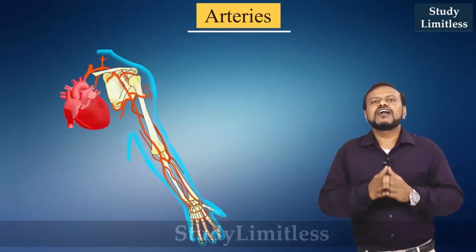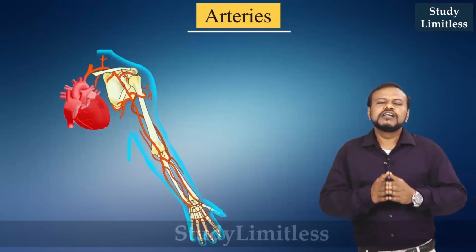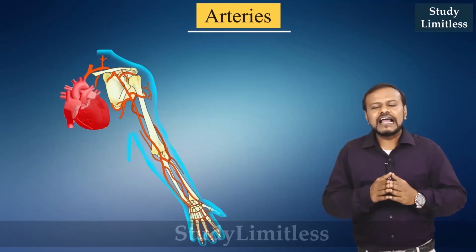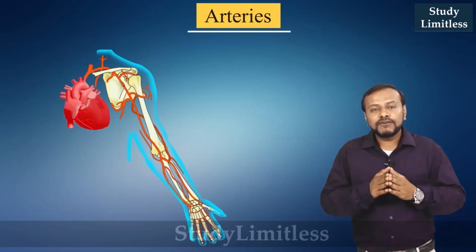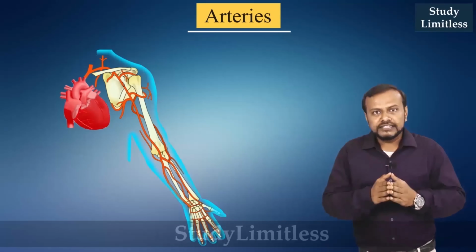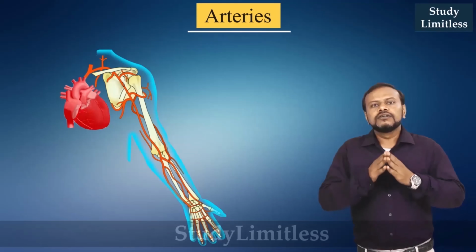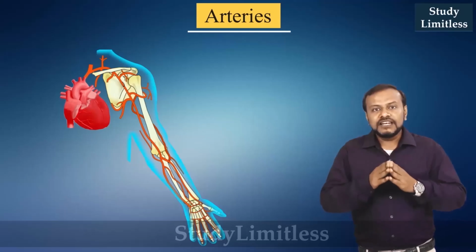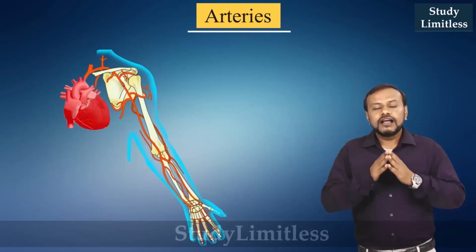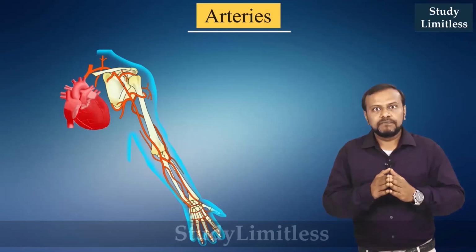Let us discuss arteries, the blood tubes. Arteries are the vessels that carry oxygenated blood from the left part of the heart to the organs and tissues. Arteries are thick walled because the blood which emerges from the left side of the heart comes under high pressure. Hence the arteries are thick walled.